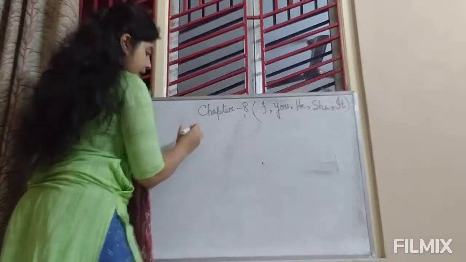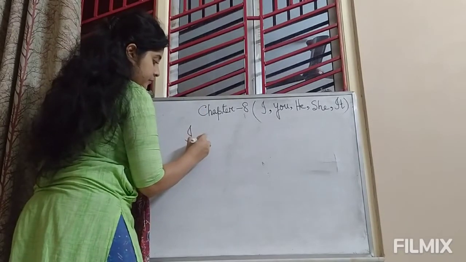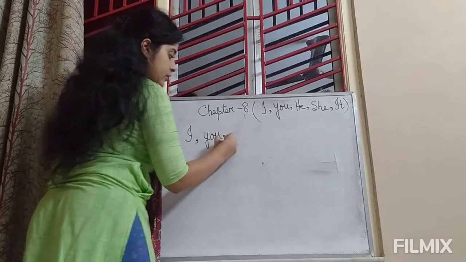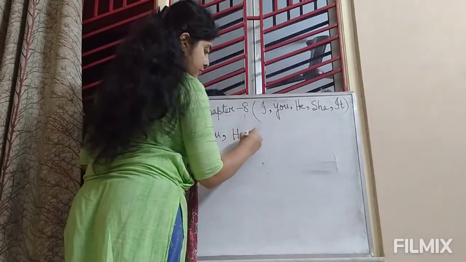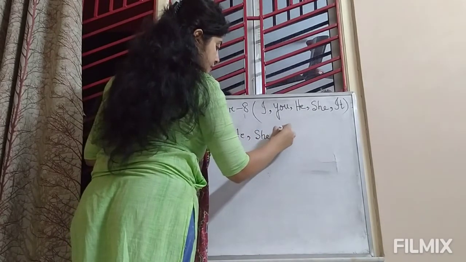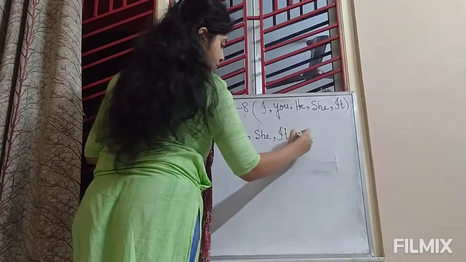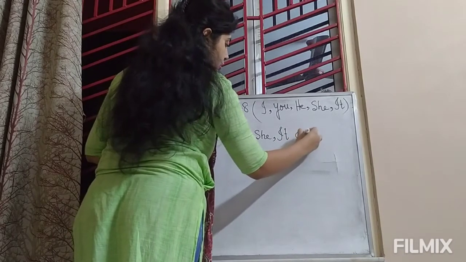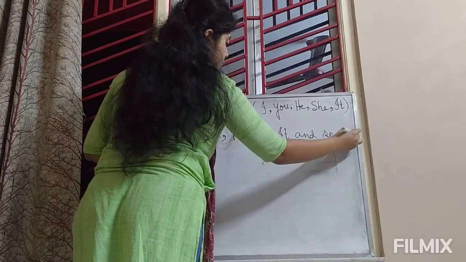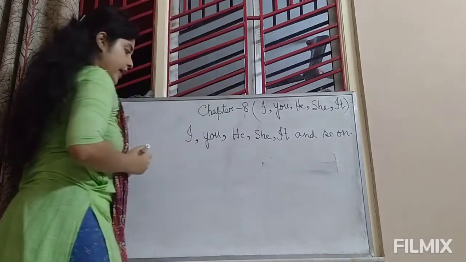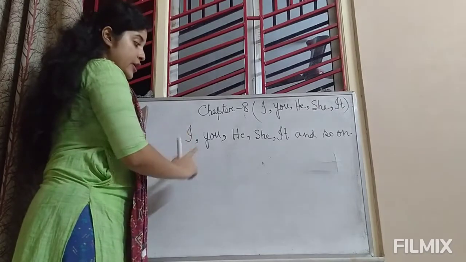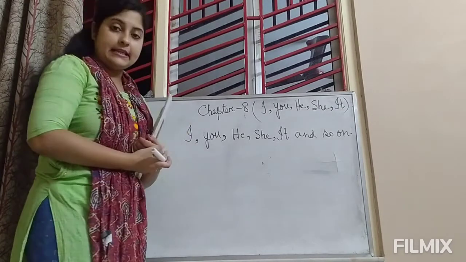Okay, I, you, he, she, it. Okay, and so on. I, you, he, she, it.